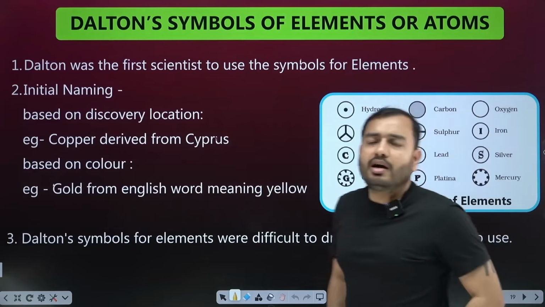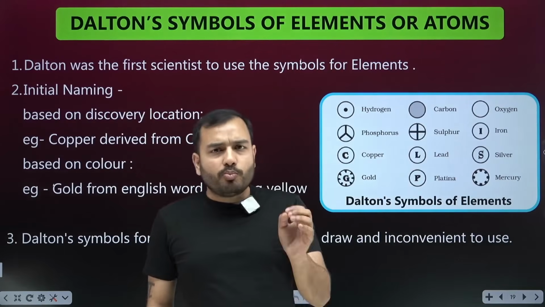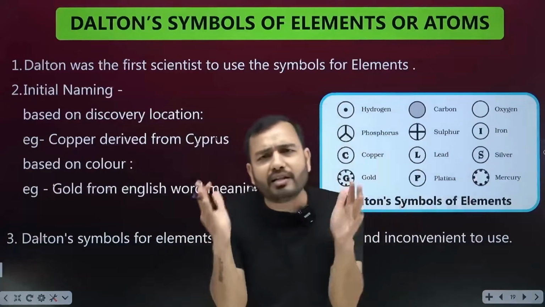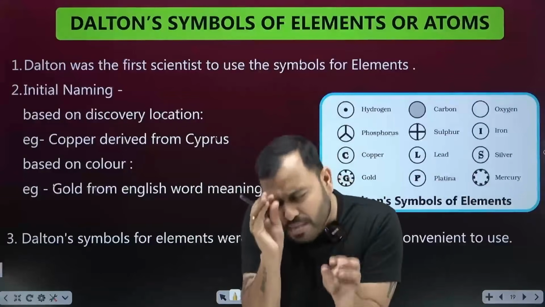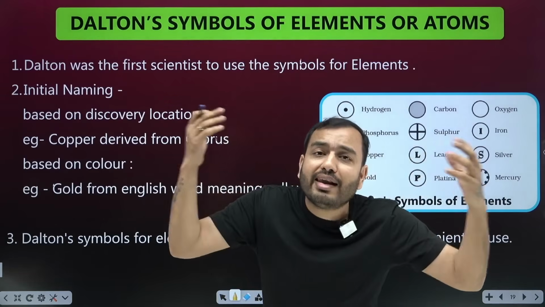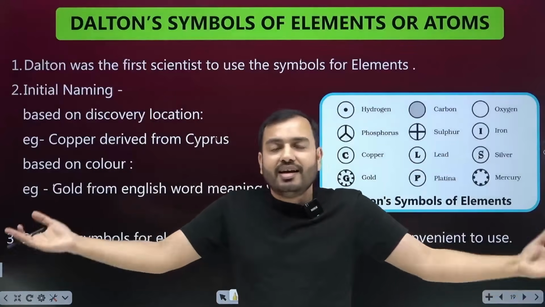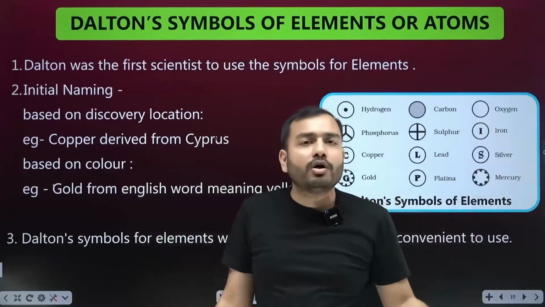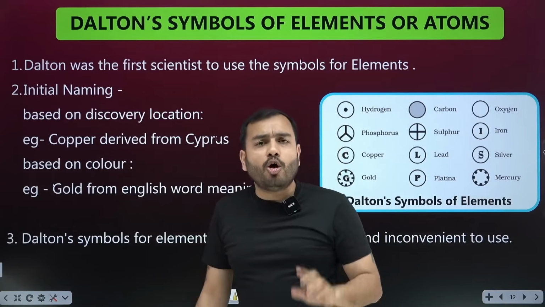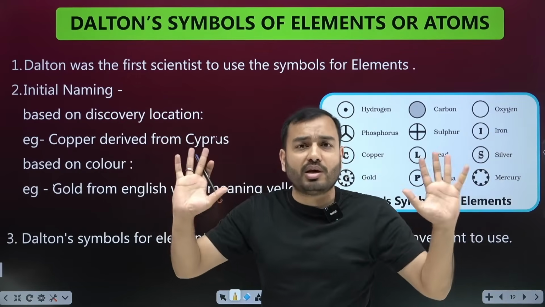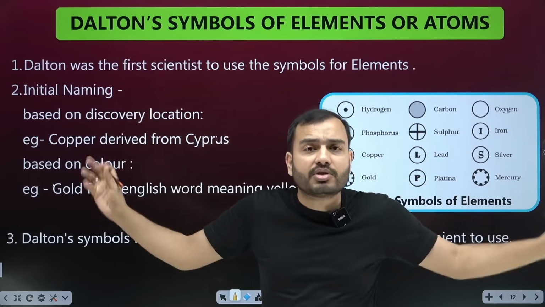After this, what did Dalton Sahab say? That I am going to put some stamp on the atoms. What is the world saying so far? The world is saying that matter is made of atoms. I want to say that the world has made many different kinds of atoms. They are not the same kind of atoms. The atoms in the iron rod, the atoms in the water, and the atoms in the air, all these atoms are different. There are different kinds of atoms in the world.